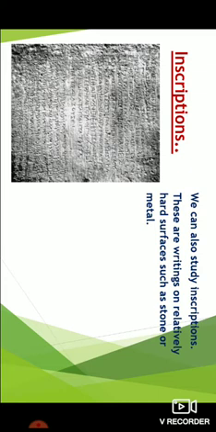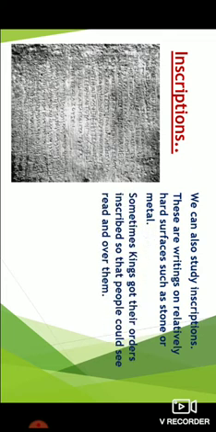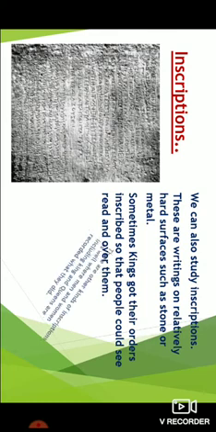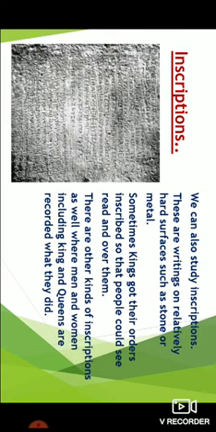Inscriptions are writings done on hard surfaces such as stones or metals. Sometimes kings got their orders inscribed so that people could see, read and follow them. There are other kinds of inscriptions as well, where men and women, including kings and queens, recorded what they did.